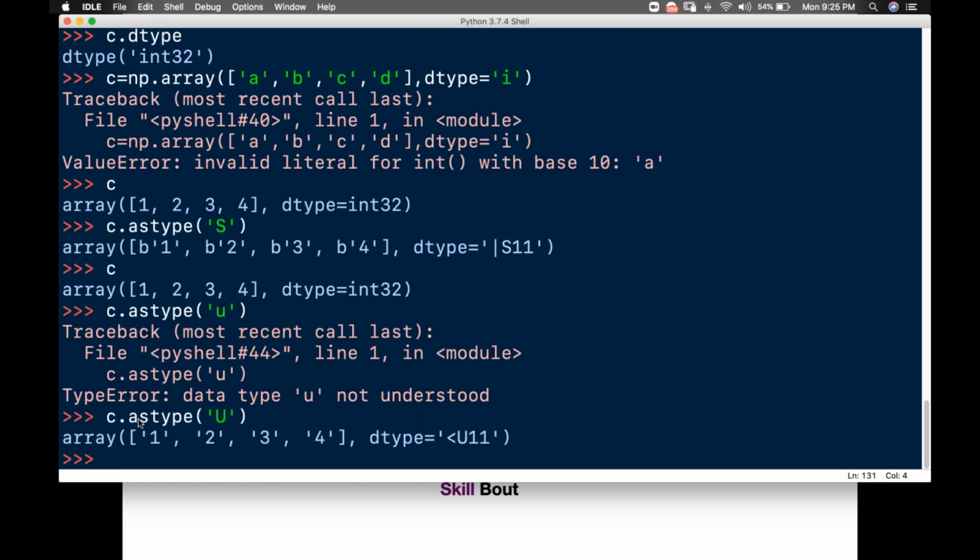You can write down: the astype function creates a copy of an array and allows you to specify the data type as a parameter.